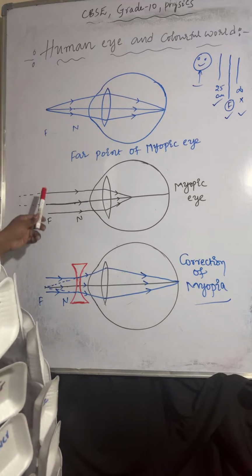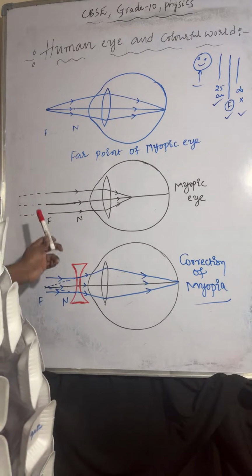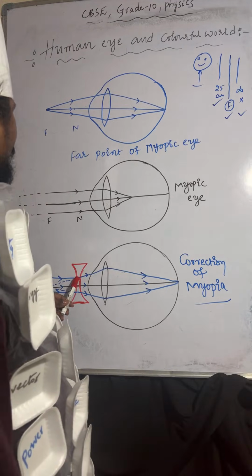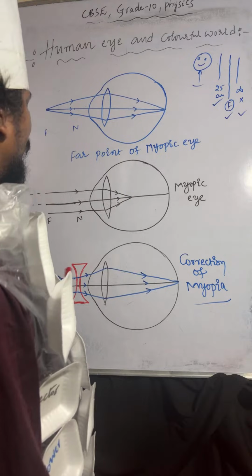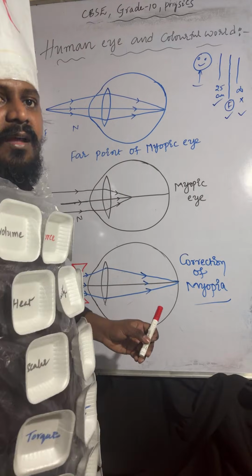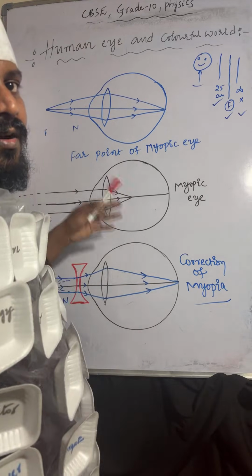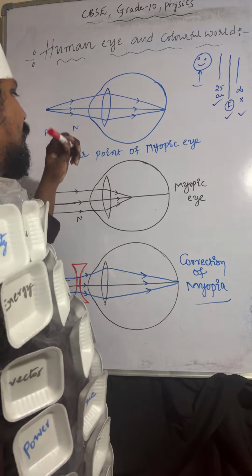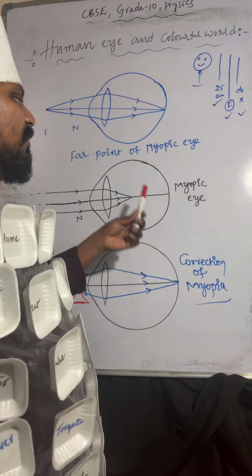So by using concave lens, here you can observe the focus on the far point. At the end also the dotted line should meet. Wherever you are taking dotted lines, you have to bring them back to the far point. Like this you have to draw the diagrams, far point of myopic eye and correction of myopia.